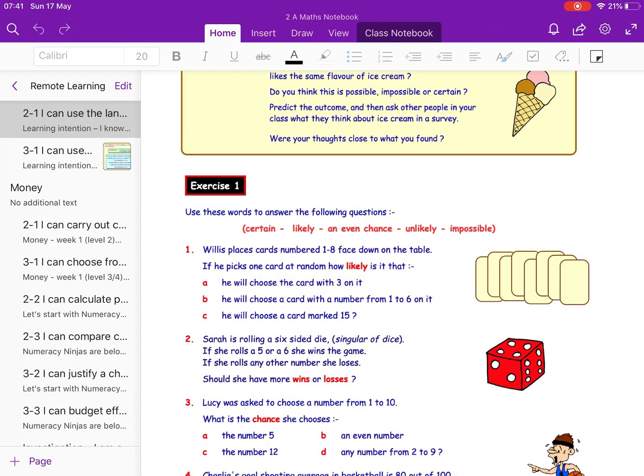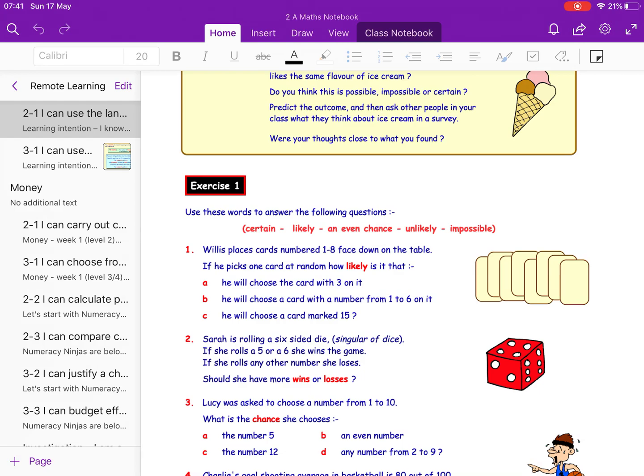We tend to have 5 keywords that let us know. So we have certain, which means that 100% it's going to happen. Likely, so that means that there's quite a high chance, but it also couldn't happen. An even chance, which is also known as a 50-50 chance. Some of you who play football will know that you have a 50-50 tackle, meaning that it could go either way. Unlikely, and then the word that we use to describe something that has absolutely no chance of happening is impossible.